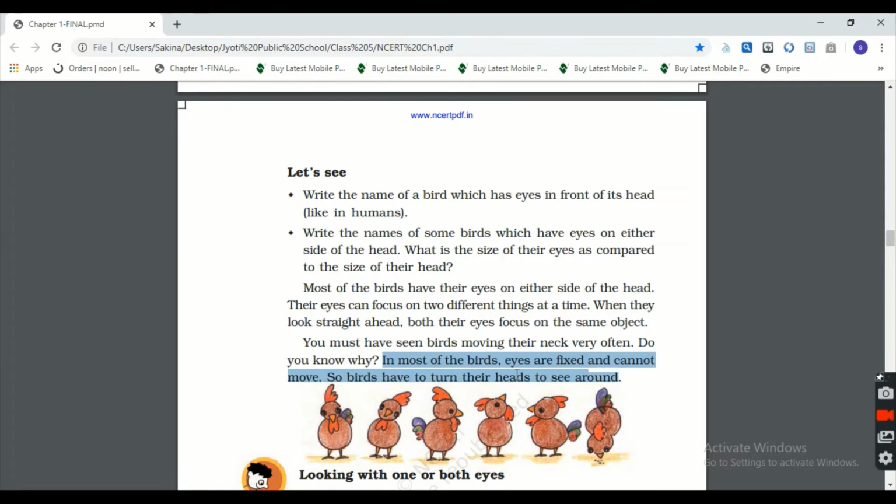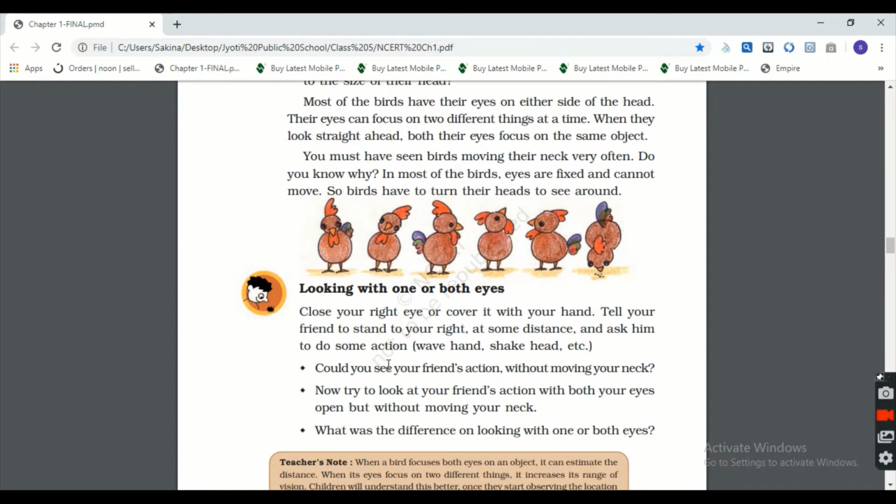So, students, do one thing. This also you include in your question answer part. Question you write this and answer you write this one. Okay. Now just move forward.